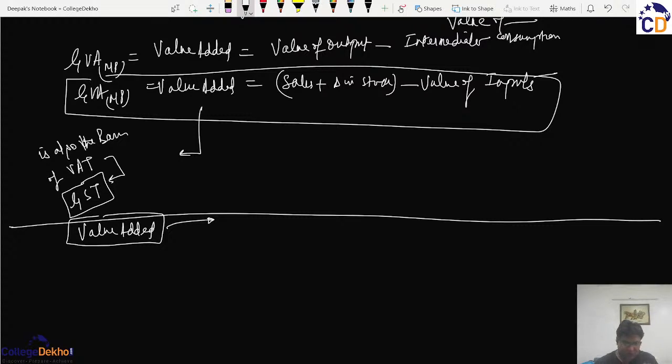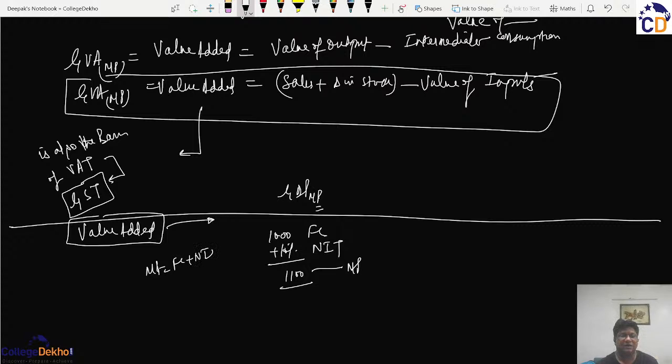And therefore, value added is one of the very effective ways of calculating the GDP at market price. And why the word market price? Because when you purchase the goods, say for rupees 1,000, and you are paying 10% taxes, the cost comes to 1,100. So you are taking the value at the market price, not the factor cost, because you know that the market price will be equal to factor cost plus net indirect tax.